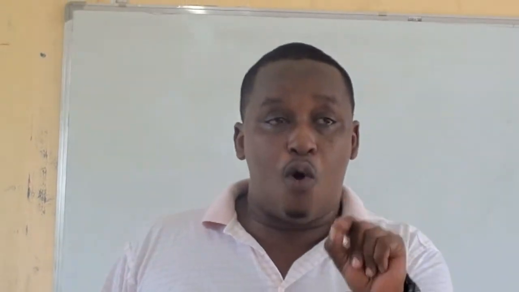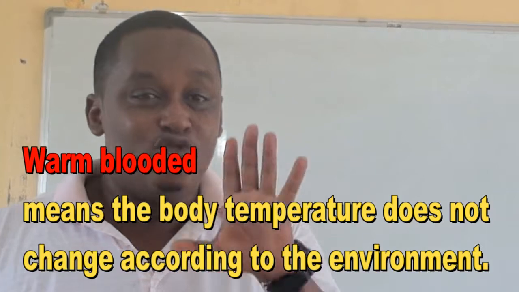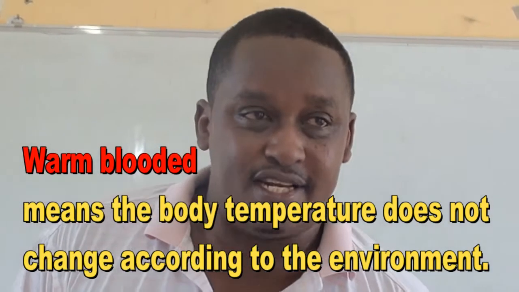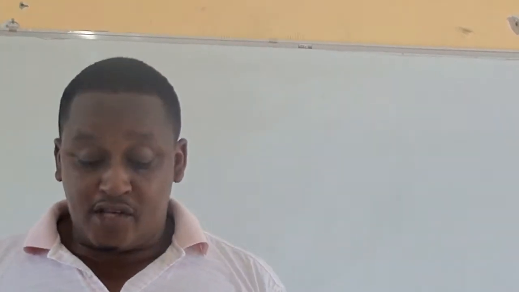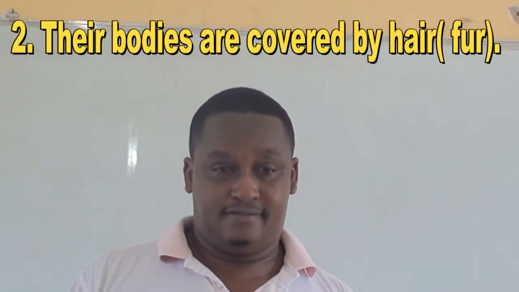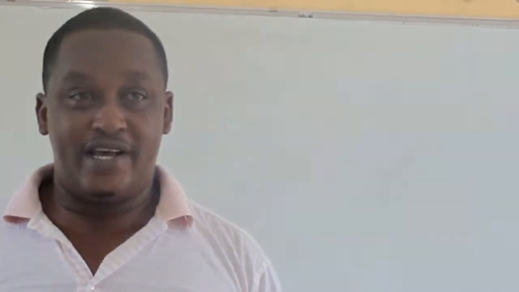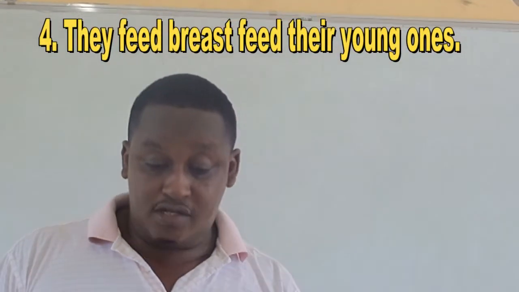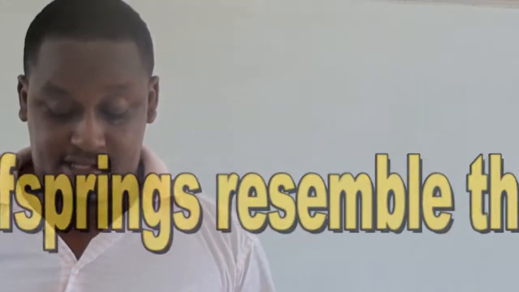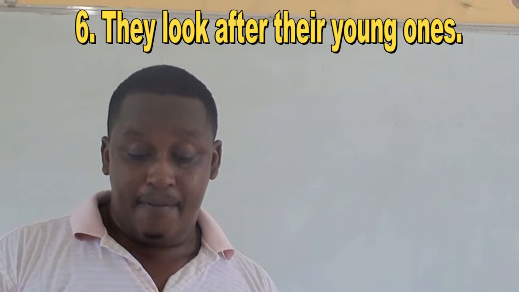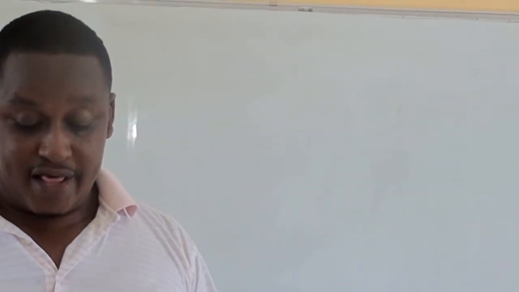But when you say you are warm-blooded, your body temperature remains the same. Your body temperature is constant. That is the first one. Mammals are covered with fur. Mammals give birth. Mammals breastfeed their young. Mammals, their offspring resemble their parents. And lastly, all mammals look after their young. They take care of their young.